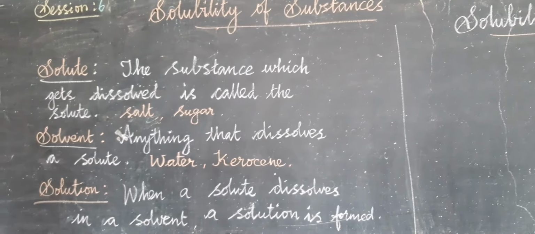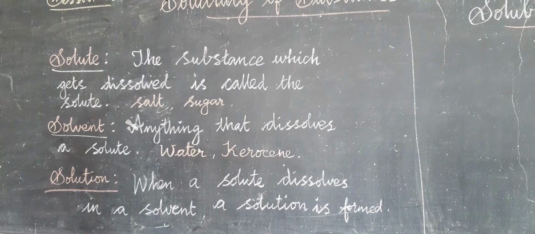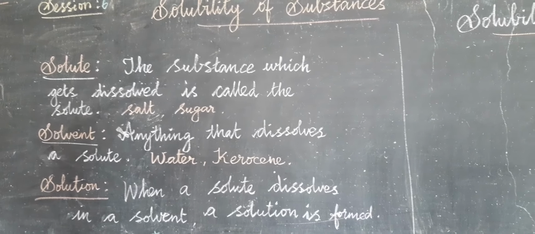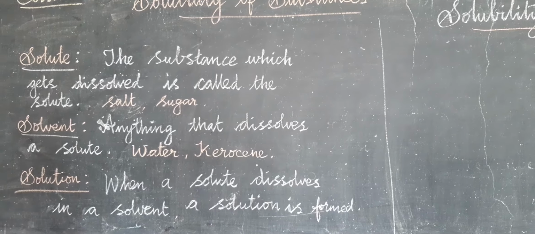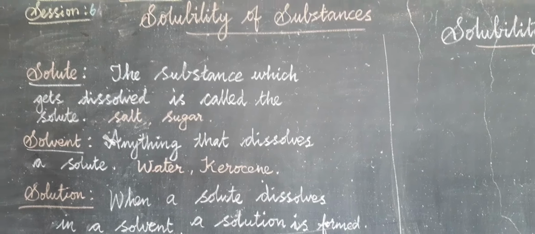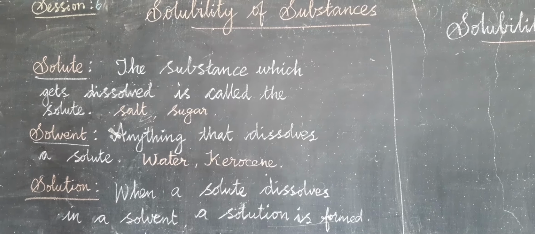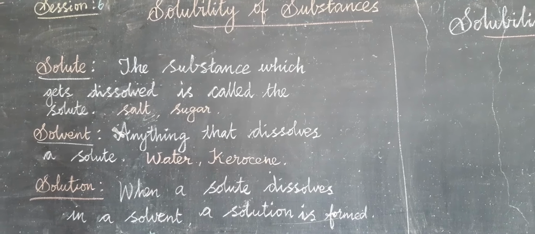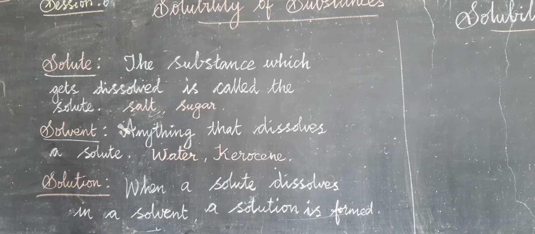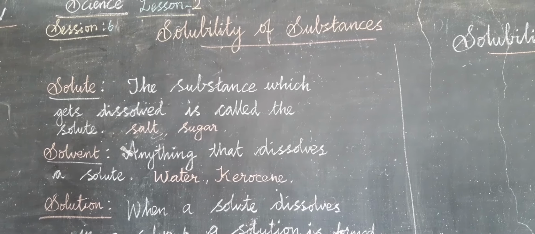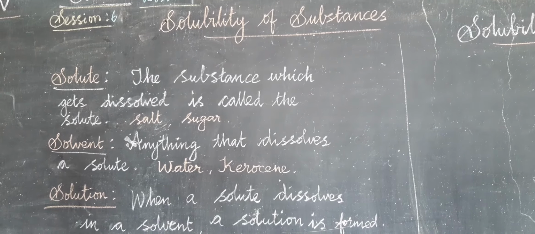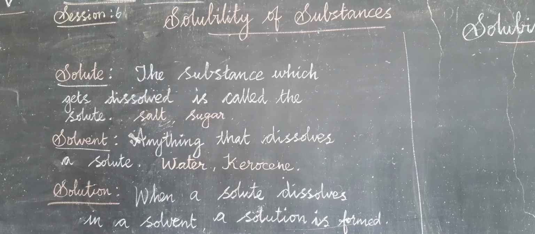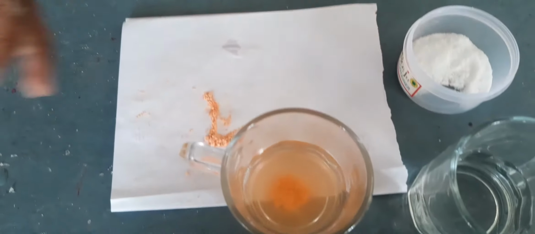Now, most of the solids dissolve in water. Example, sugar, salt, baking powder, washing soda, soap and all. These are settled down, isn't it?